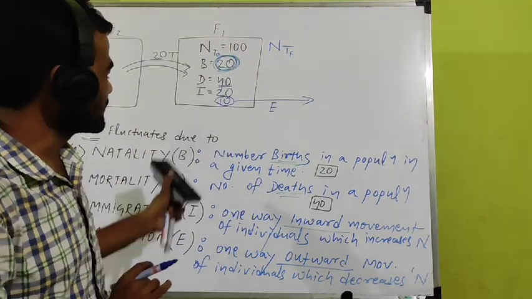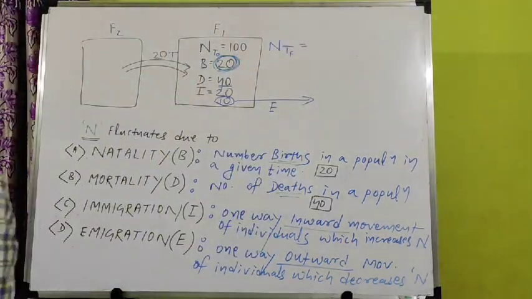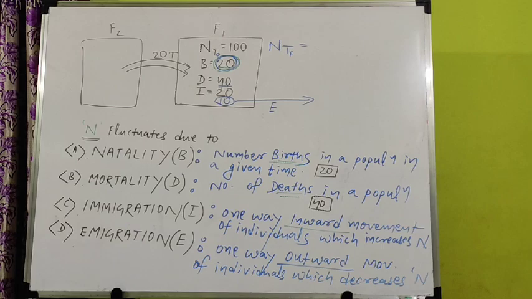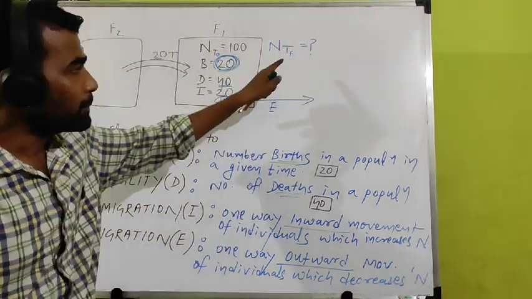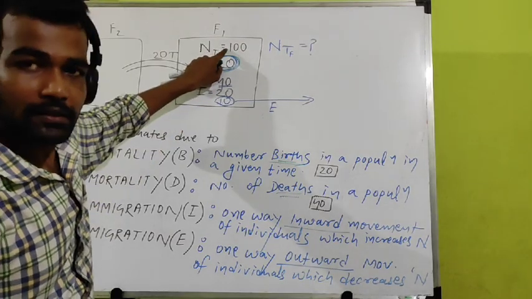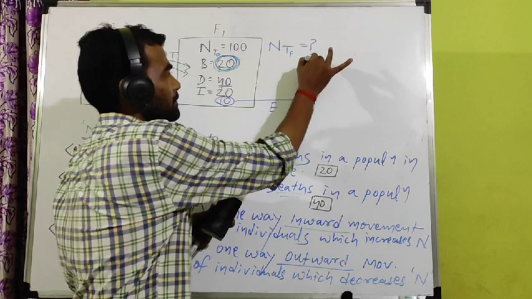Now after using these four parameters, can you calculate and tell me what it will become? You have to use all four parameters for the calculation. Take initial as 100.